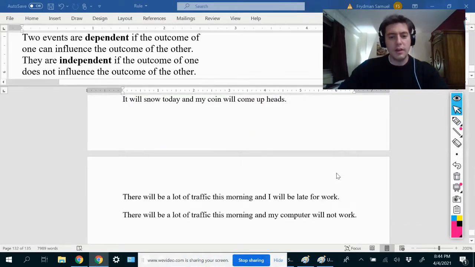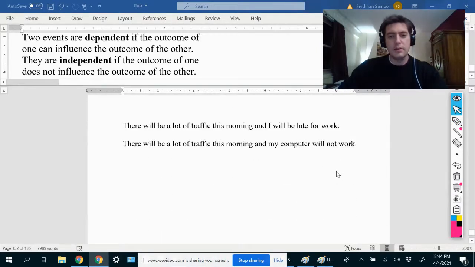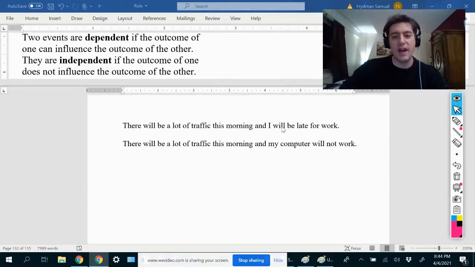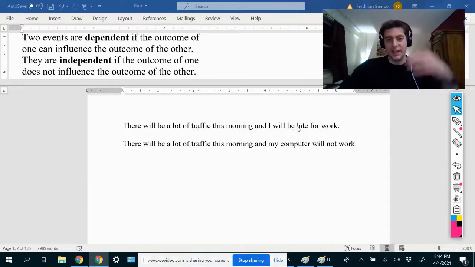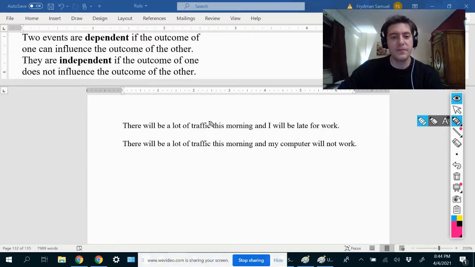Okay, and last two examples. There will be a lot of traffic this morning and I will be late for work. Well, if there's a lot of traffic, then the probability that I will be late for work increases, right? So this definitely does have an effect on this. It influences that. So I should not circle those because they are dependent. They're not independent. Remember, independent means they have nothing to do with each other.